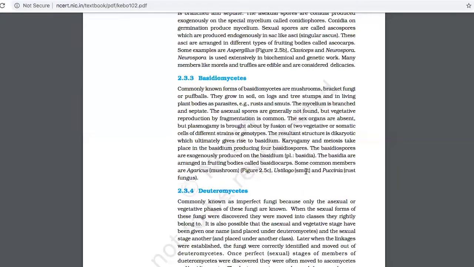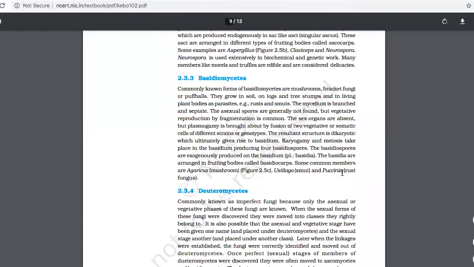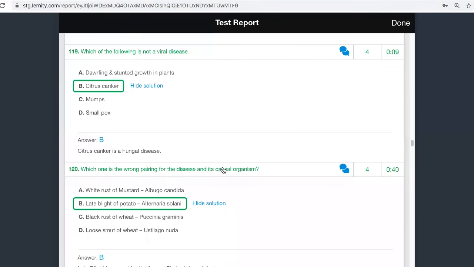So you see here Ustilago smut is given, which means this is correct. The next one also, you see Puccinia is given as a rust fungus, so the answer here is this is also correct. But late blight is not caused by Alternaria, it is caused by Phytophthora infestans. So you have to write this and keep it separately, and maybe you have to study it if you are thinking of scoring good in biology.